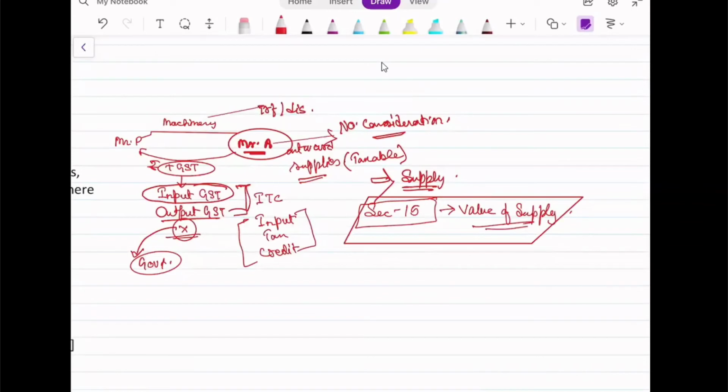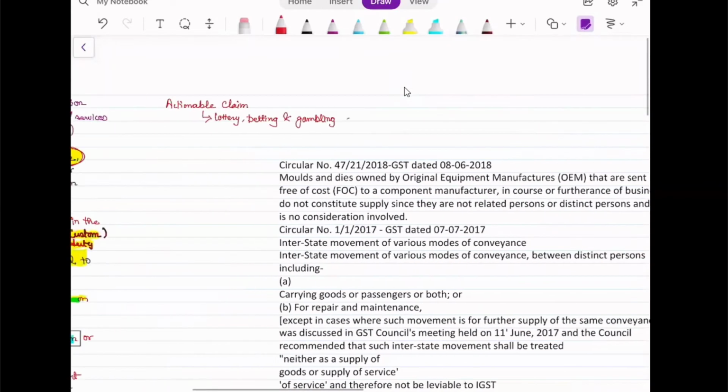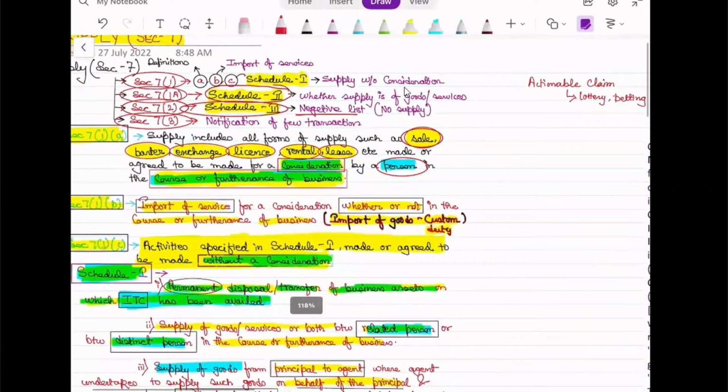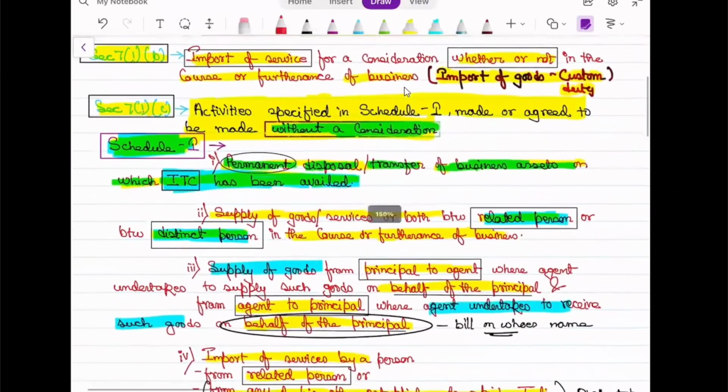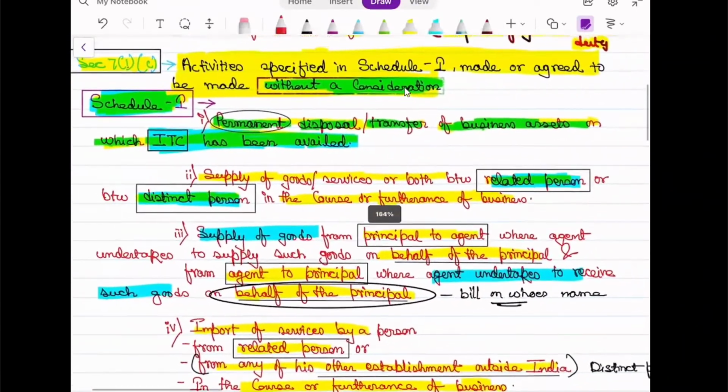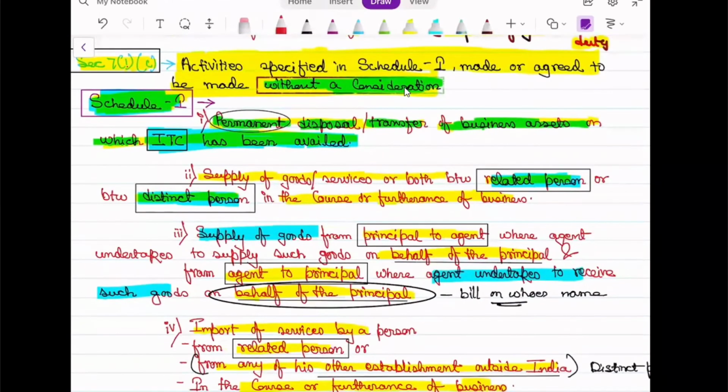What Chandrakant just said, if you guys don't get it, no issues with that. When we come to the value of supply, we'll get that. Okay. It's good that he already knows. It helps me. I mean, he just read a little bit of that ITC. Oh yeah, correct. That's very good.